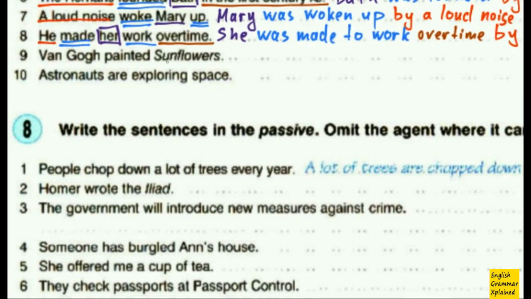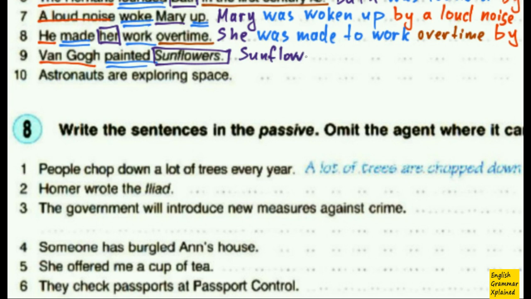Van Gogh painted Sunflowers. So here I don't have any surprises. Van Gogh is the subject, then comes the main verb, painted in simple past, and then I have Sunflowers, that's the object. Okay, so let's start with Sunflowers.